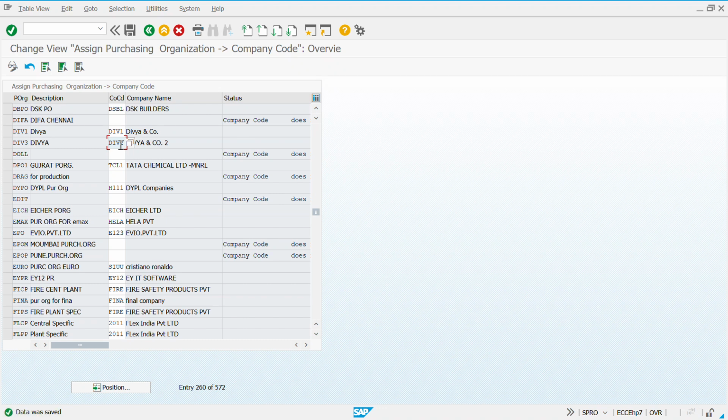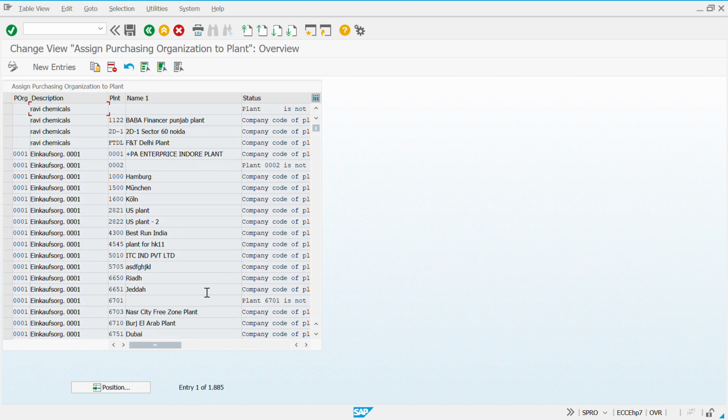Again, here also the same thing. If you see, the purchasing organization is grayed out. That means a single company code can use multiple purchasing organizations, but one purchasing organization can be assigned to only one company code. It cannot be assigned to multiple company codes. But vice versa is possible: one company code can have multiple purchasing organizations. Now you save this, go back,